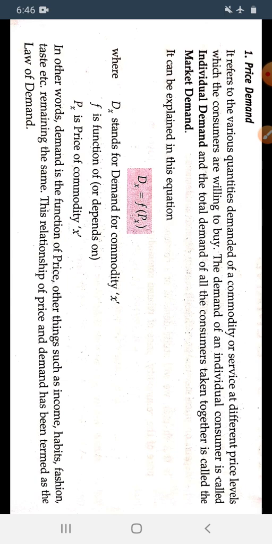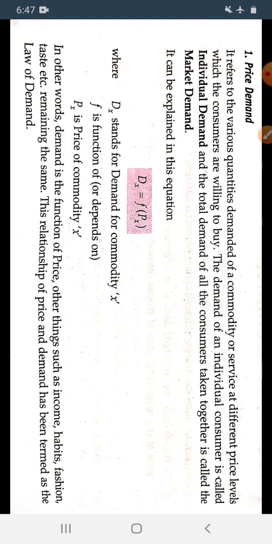It can be explained in this equation: Dx = f(Px), here x is the commodity. Demand is a function of the price of the x commodity, other things such as income, habits, fashion, taste, etc. remaining the same. This relationship of price and demand has been termed as the law of demand.